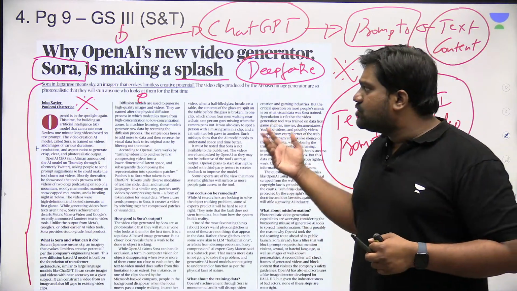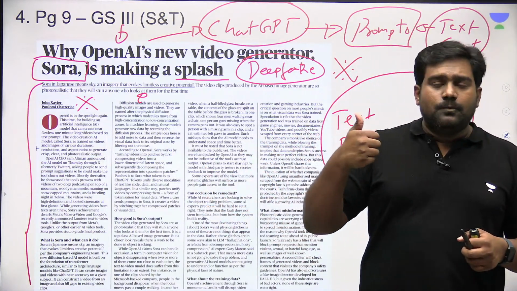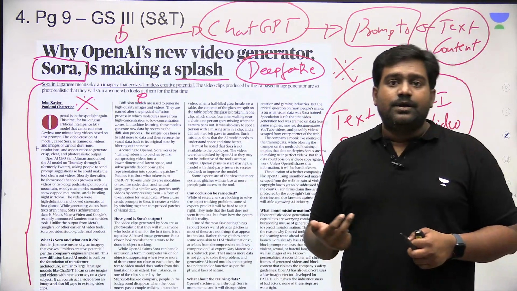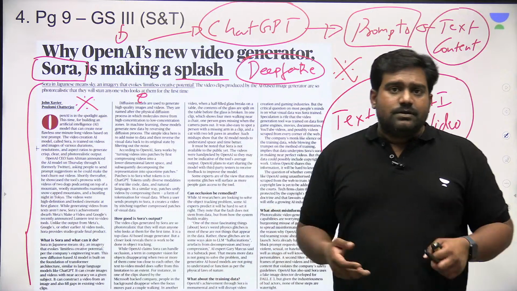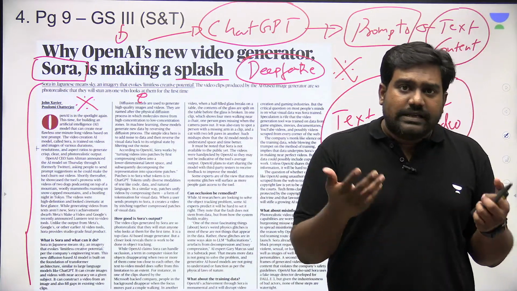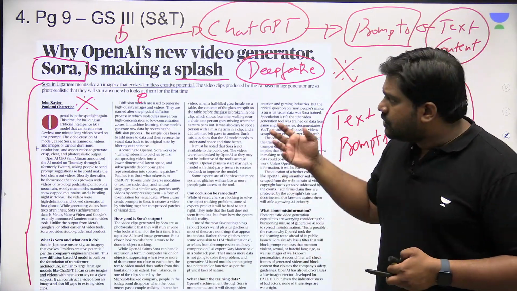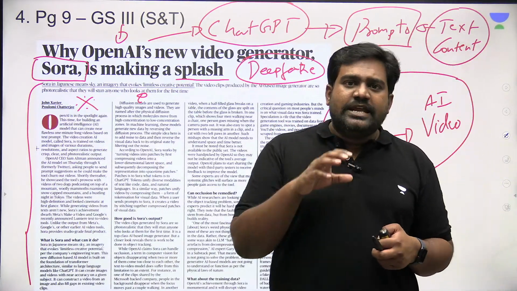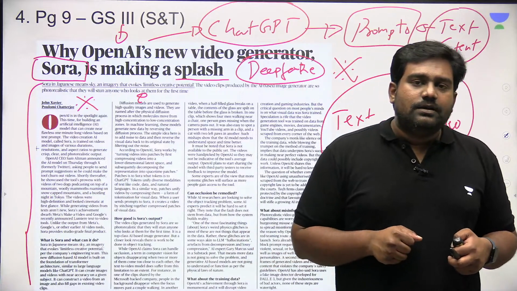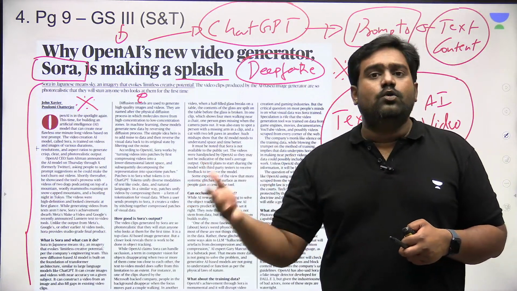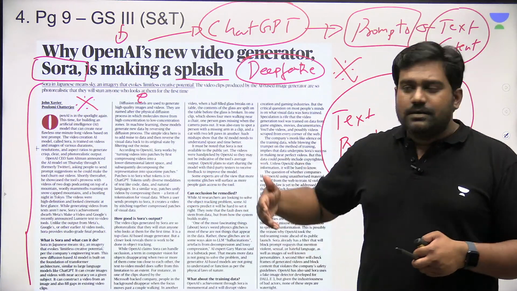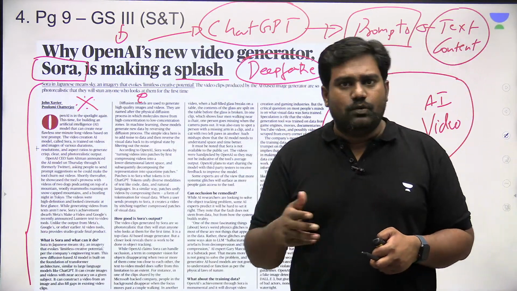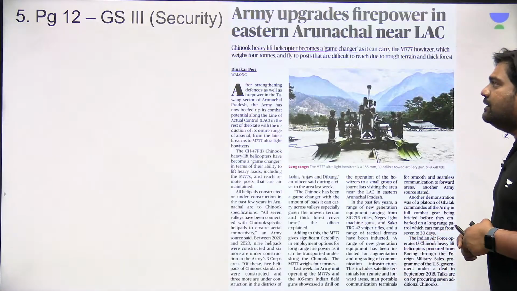So this can be easily used to spread fake news, to carry out propaganda, right, to disrupt elections, to instigate riots. So the possibilities are endless, and the security risks also come up with it. So that's why you should know what is Sora. There could be a basic standard question. You should know the names of popular AI tools, from ChatGPT to Google's Gemini, Bard, similarly Sora. You should know the names and what exactly do they do. Just a basic knowledge about that.